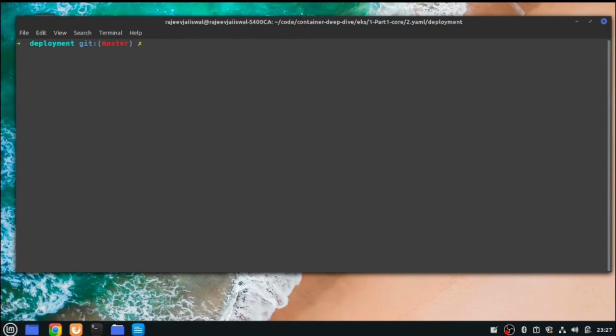Now let's jump to the label part I was talking about. Again, there's a deployment file. Let me open it.